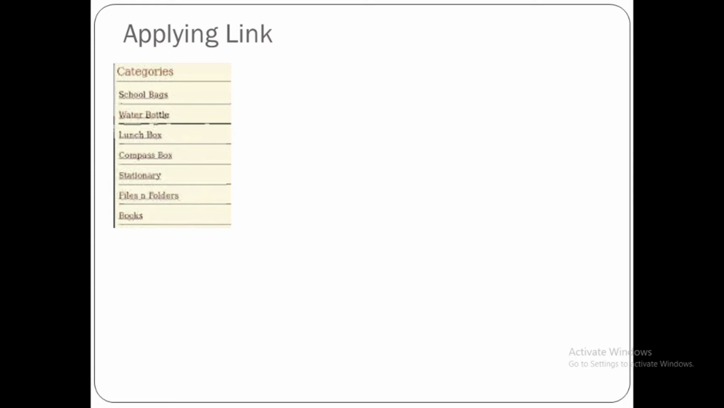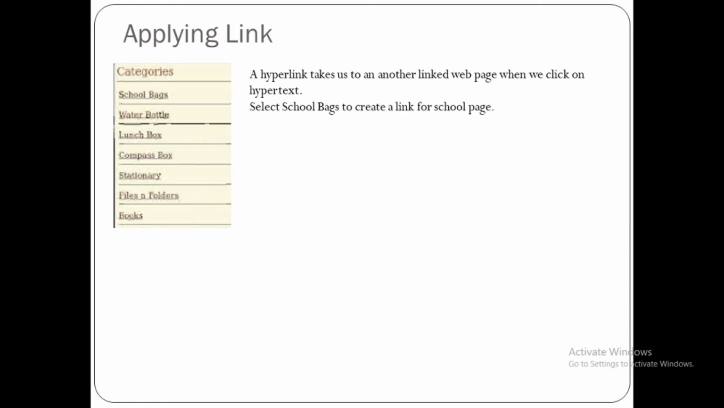You can see various categories: school bags, water bottle, lunch box. Here all these are hypertexts. When user clicks on school bags option, it will display another web page that is of school bags, and it will display various school bags there. A hyperlink takes us to another linked web page when we click on hypertext. So school bags, water bottles, these are the hypertexts. Select school bags to create a link for school page.